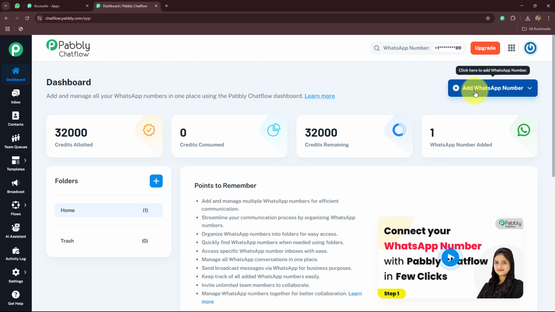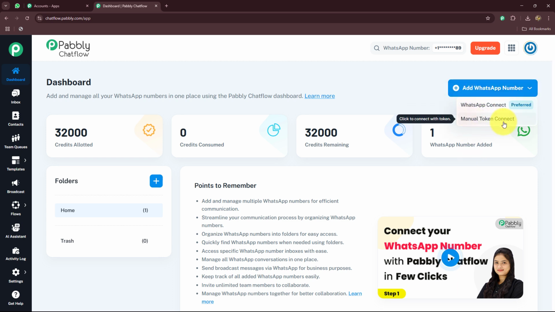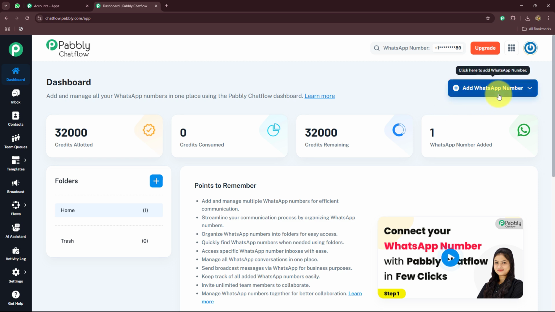How to set up your Pabbly Chatflow account and how to add your WhatsApp number: we have two methods to add a WhatsApp number, the WhatsApp Connect method and the manual token connect method. For both of the methods, we have separate tutorial videos. And also if you want to learn how to set up your Pabbly Chatflow account with a permanent access token, we have created separate tutorials that are already uploaded on our YouTube channel. To learn each of the steps, you can just go and watch the videos. Also, for adding your WhatsApp number, I'm going to attach the videos in my description.